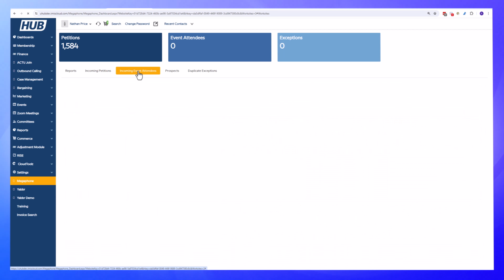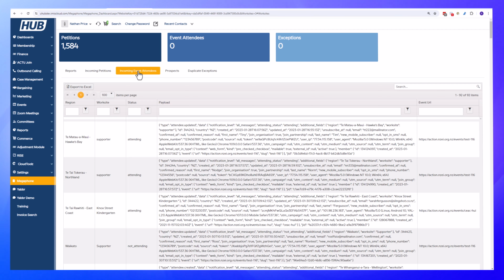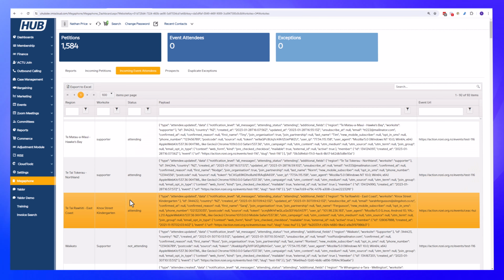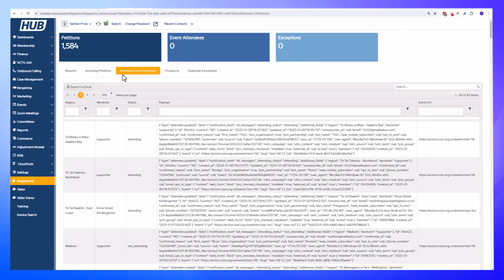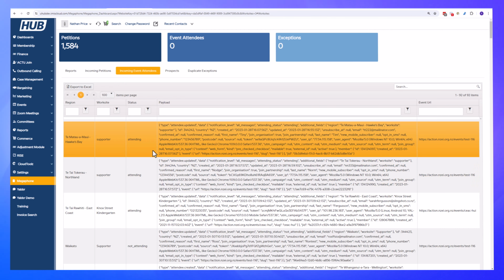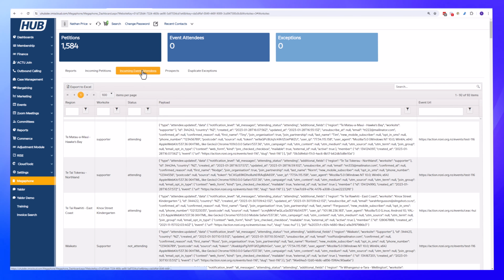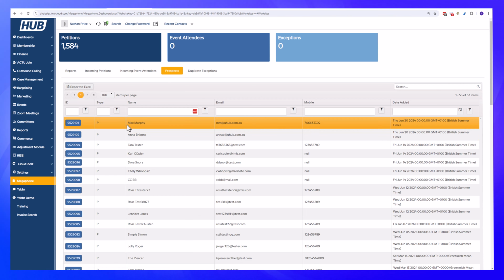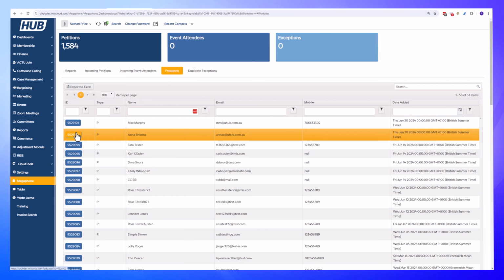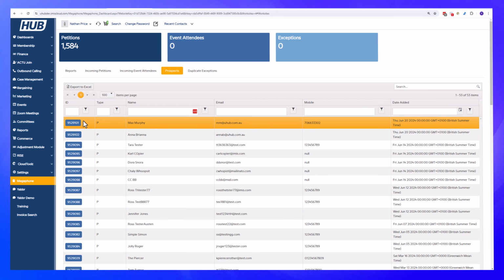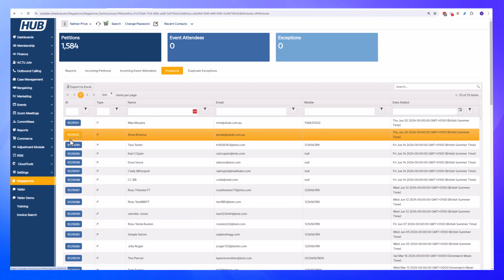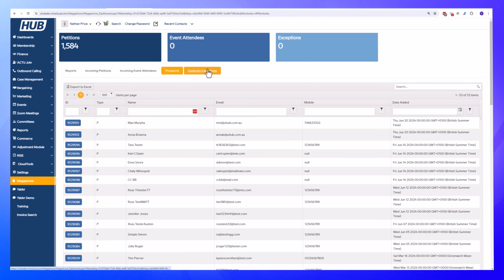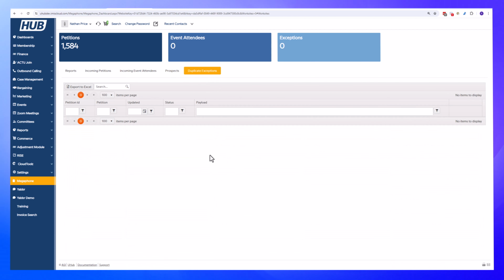We have incoming event attendees. If you've used Megaphone for distributive events, which you can do, those will come in here. We have support for that too. We won't really be covering that in this demo, but we have that option to integrate for events as well. The prospects tab will basically tell you any records that have been created as a result of a petition being signed. So these are the ones where there was no match and we've created a petition. And you can quickly jump to those records and see what they're about. And finally, we have a tab for handling duplicate exceptions.